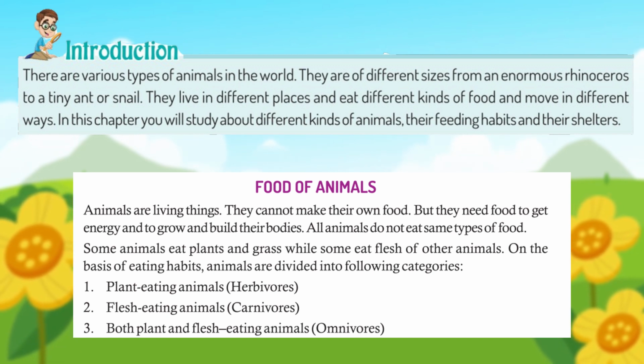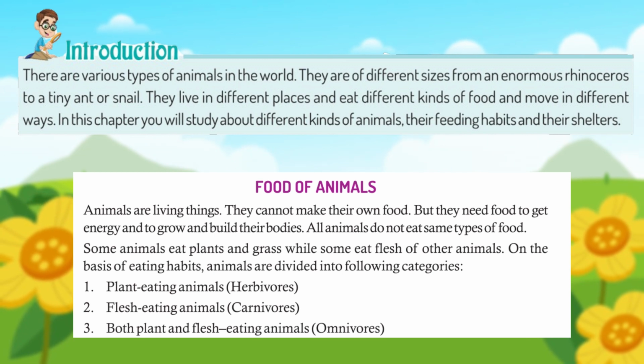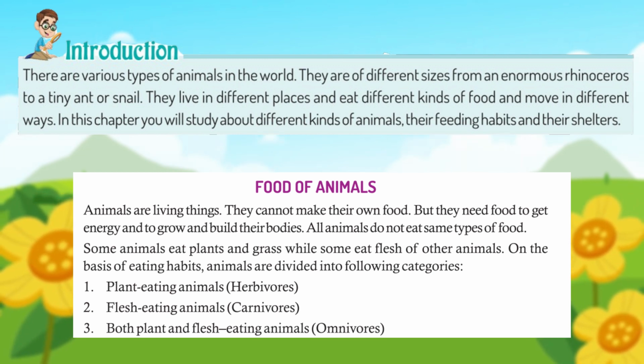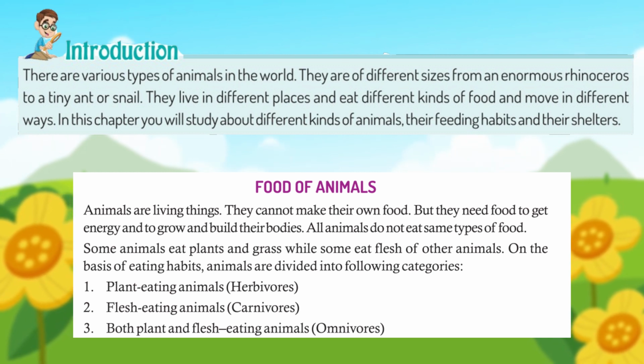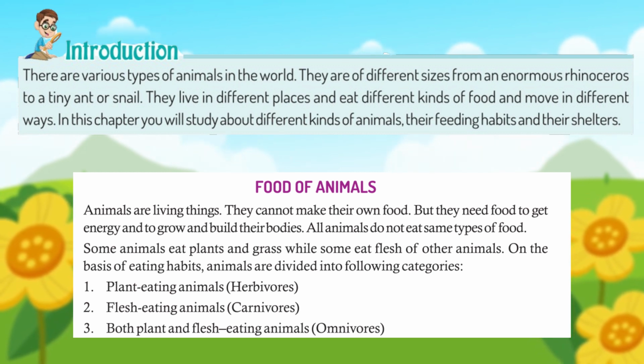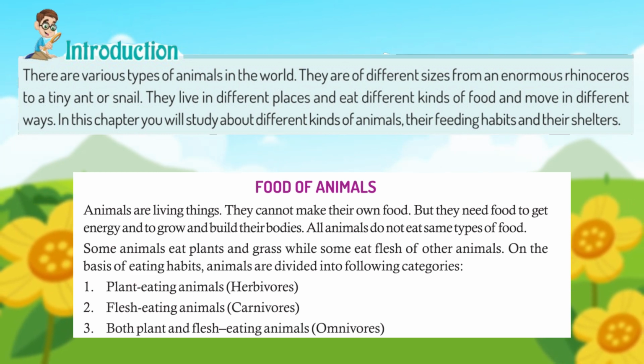On the basis of eating habits, animals are divided into the following categories. 1. Plant-eating animals, herbivores. 2. Flesh-eating animals, carnivores. 3. Both plant and flesh-eating animals, omnivores.